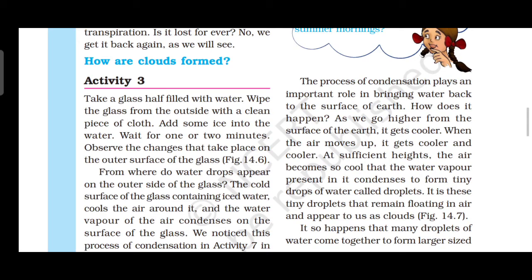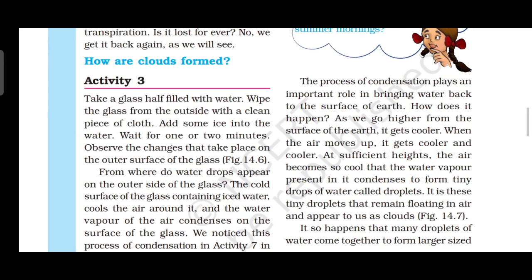It is these tiny droplets that remain floating in the air and appear to us as clouds. As we go higher from the surface of the earth, it gets cooler, so the air moves up and gets cooler and cooler. At sufficient height, the water vapor condenses to form droplets, and all the droplets remain floating in the air and appear as clouds. Okay.